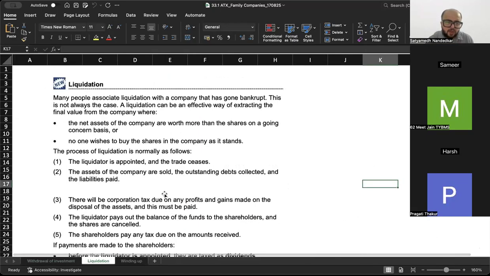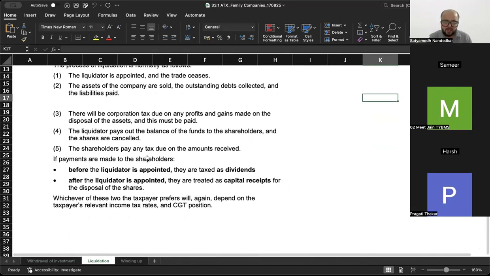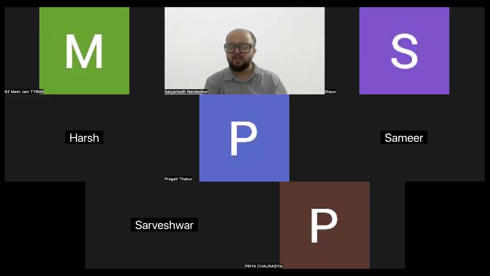If the company is going into liquidation, if payments are made to shareholders before the liquidator is appointed, taxed as dividend. If the payment is made to the shareholder after the liquidator is appointed, it is treated as a capital receipt. ये वाले provisions एक बार थोड़ा और अच्छे से देख लेना. That is pretty much all that you have about family companies.